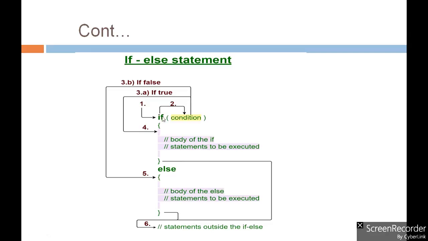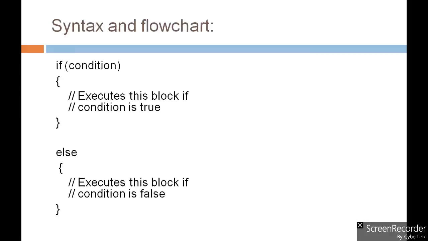And if the condition is false, then it will go to the else part and execute the body of the else. After executing any one of these parts, the next statement after the if else statement will be executed. So this is the simple diagram which shows how the execution of the if else statement takes place.